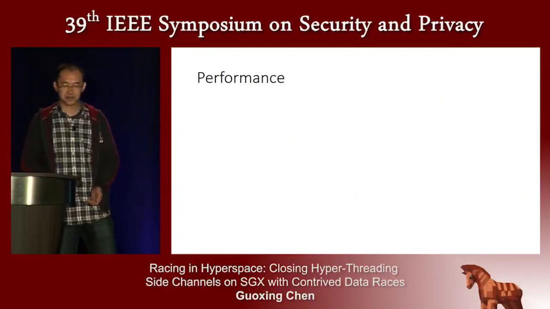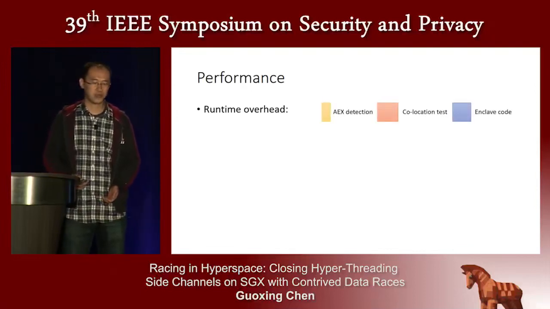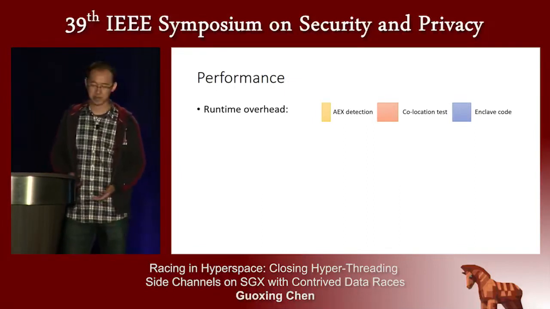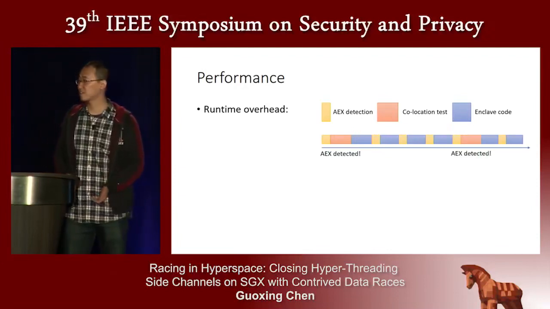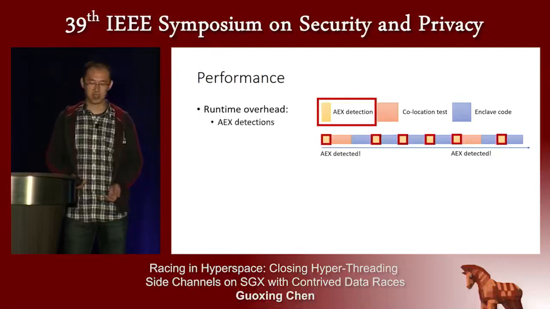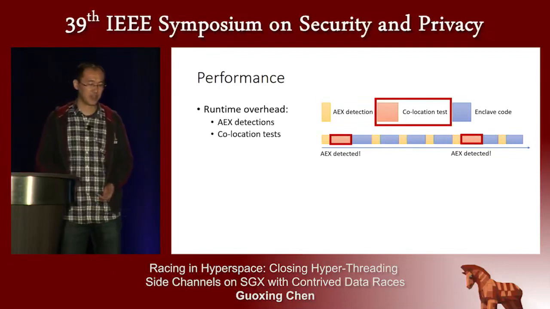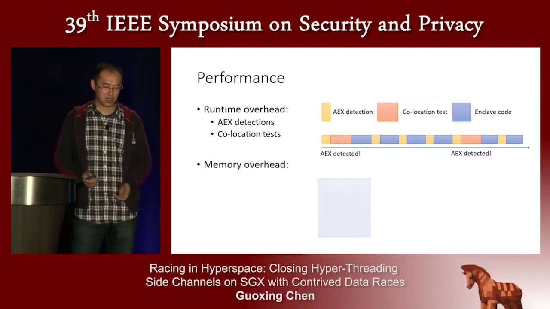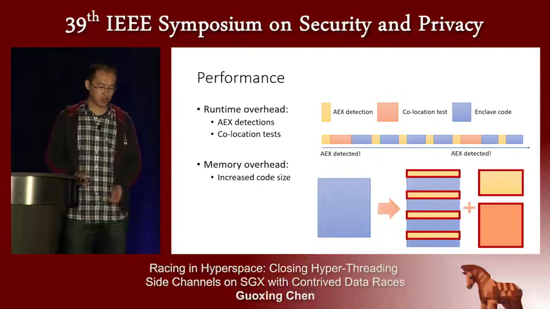Next is the performance. There are two types of performance overhead. The first is the runtime overhead. If we use this red color to represent the time of executing these three types of code, along the timeline, the code runs like this. The runtime overhead consists of two parts: the first is the AEX detection, and the second is the collocation test. We evaluate these two overheads separately. And then there is the memory overhead, which is represented as the increased code size.